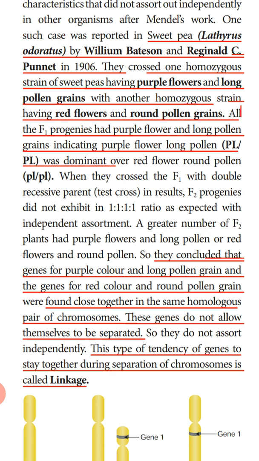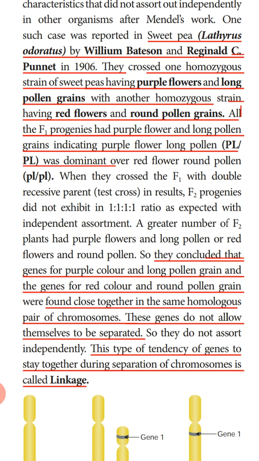William Bateson and Reginald C. Punnett crossed a homozygous strain of sweet peas having purple flower and long pollen grains with another homozygous strain having red flower and round pollen. All the F1 progeny had purple flower and long pollen grains, indicating that purple flower and long pollen were dominant over red flower and round pollen.